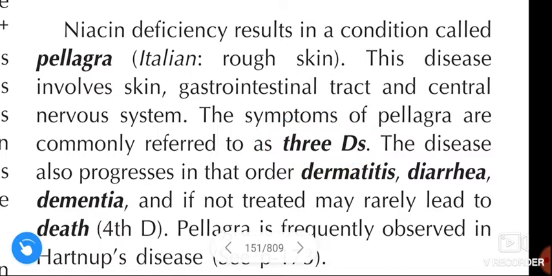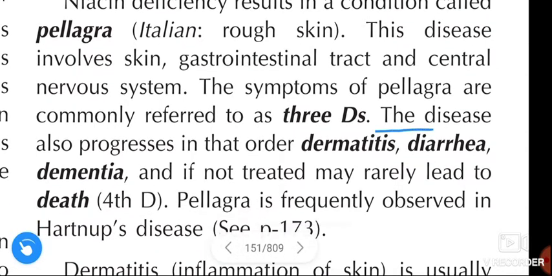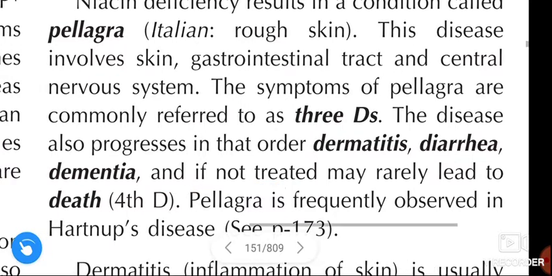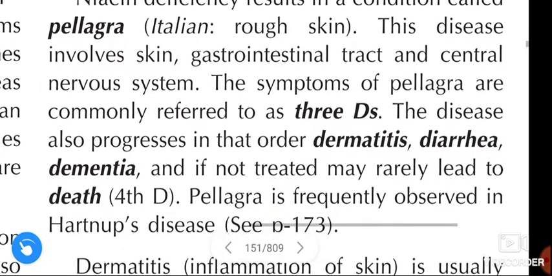And what are the 3Ds? Dermatitis, diarrhea, and dementia. The disease also progresses in that order. If pellagra is not treated, it may lead to death, which is the 4th D.